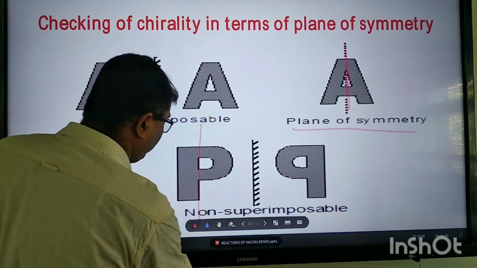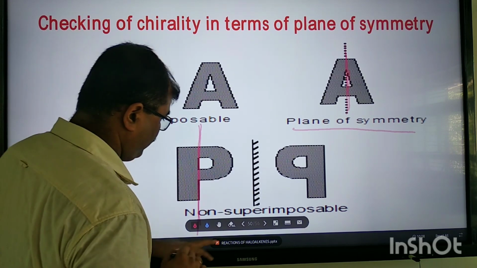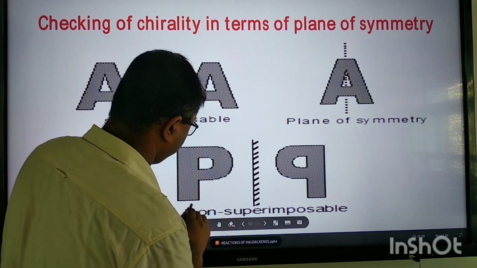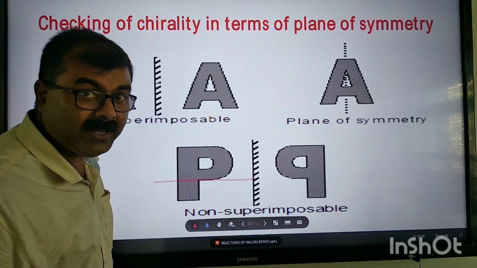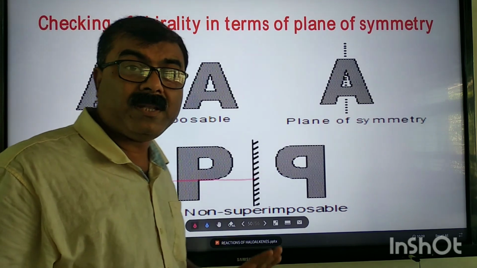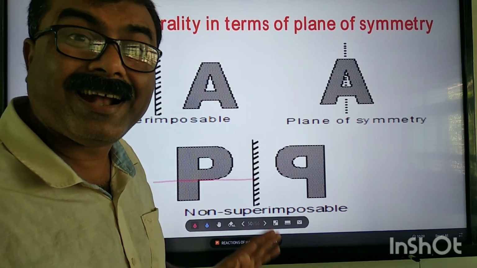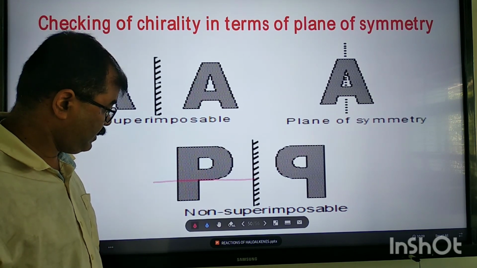Suppose you imagine this, not possible. If you try to divide it like this, we cannot divide into two equal halves.